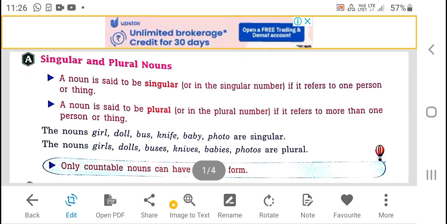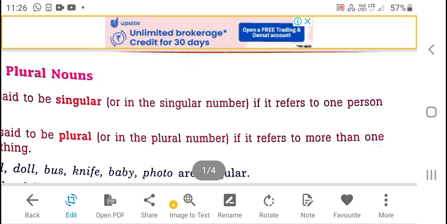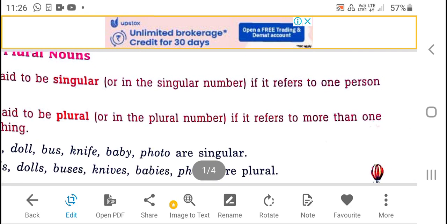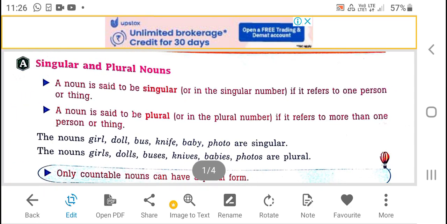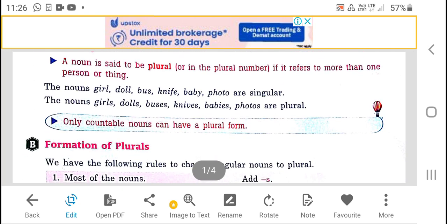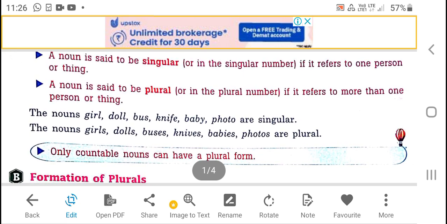A noun is said to be singular if it refers to one person or thing. It means if there is one person or thing, it is called singular. And a noun is said to be plural if it refers to more than one person or thing, then it is called a plural noun.